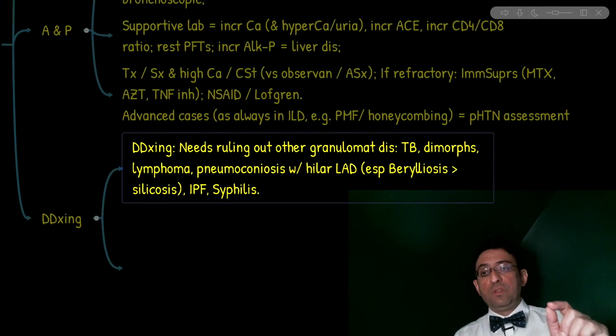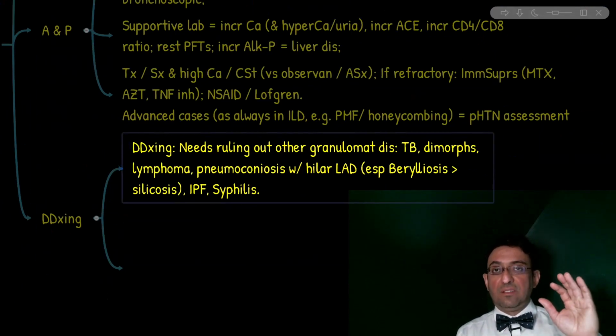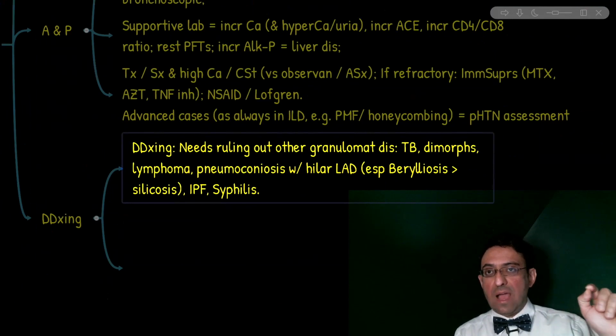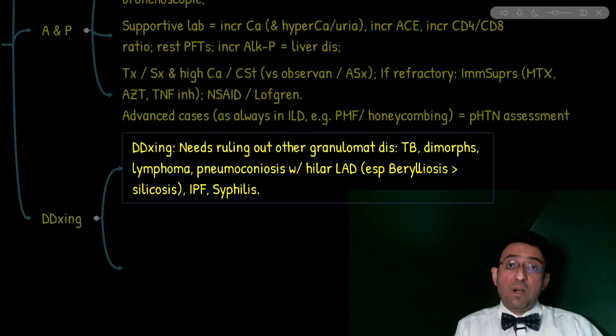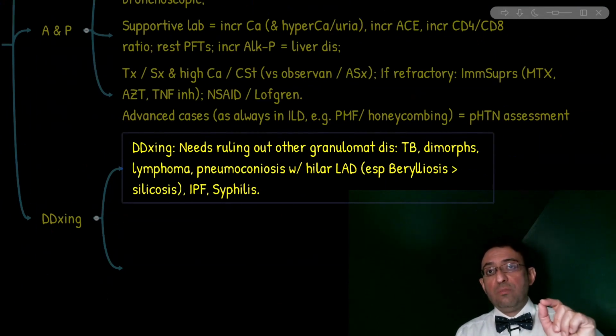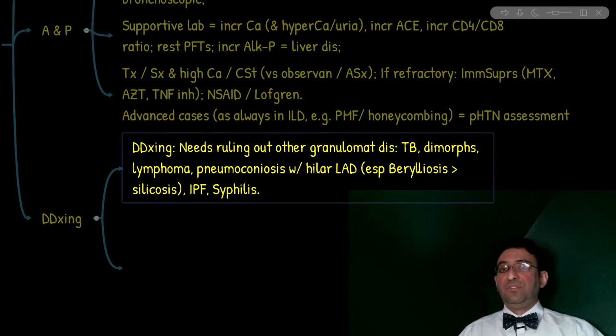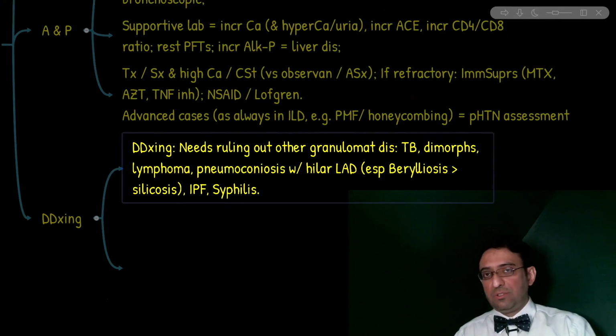So, what are the important differential diagnoses, given the fact that we said sarcoidosis is the diagnosis of rule out? Well, the causes of hilar lymphadenopathy, such as dimorphic fungal infection, TB, syphilis, lymphoma, and top of your list is pneumoconiosis with hilar lymphadenopathy. Do you remember what pneumoconiosis is associated with hilar lymphadenopathy? First and foremost is berylliosis, and the other one is silicosis. This is very important given the fact that these conditions, similar to sarcoidosis, not only have hilar lymphadenopathy, but also are associated with the restrictive or interstitial pattern pulmonary function test.